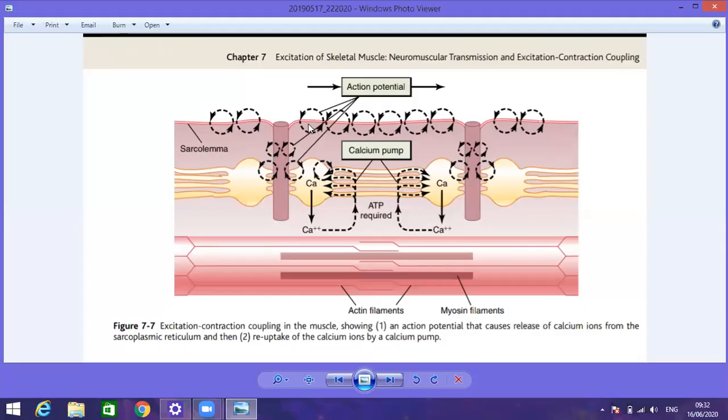What are the differences? Up to some extent, the mechanism is the same, but we will discuss what the differences are, how the action potential causes the contraction of the cardiac muscle fibers. These differences you should memorize. Up to some extent, the mechanism is the same.